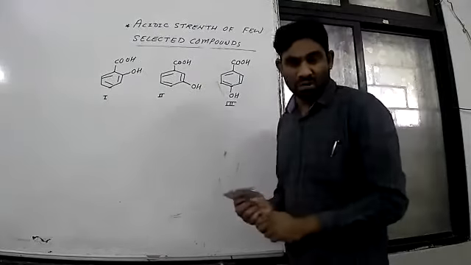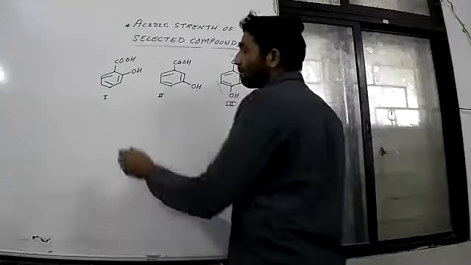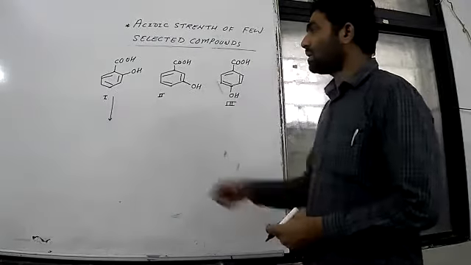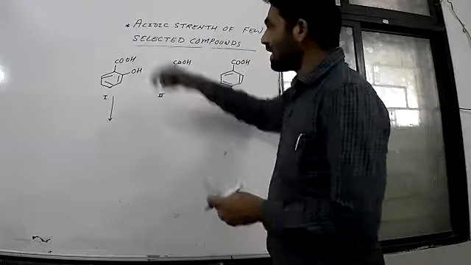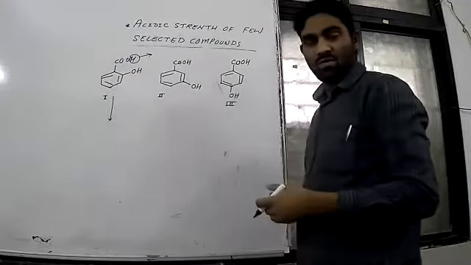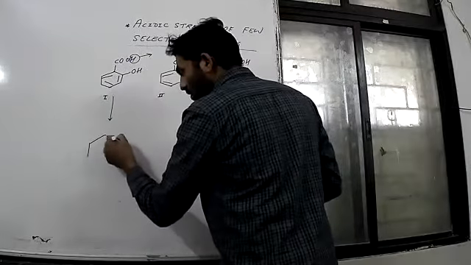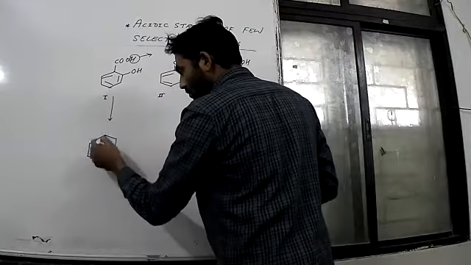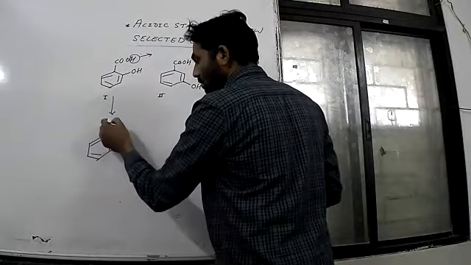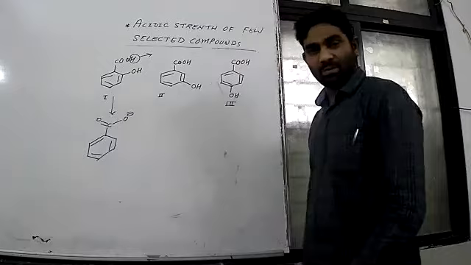So a very simple approach is given by this concept. You see, very simple concept. Now, what is that? You write its conjugate base, meaning when this H is lost, suppose the H has gone. So what is going to form? This is going to form. Yes or no? This is going to form.